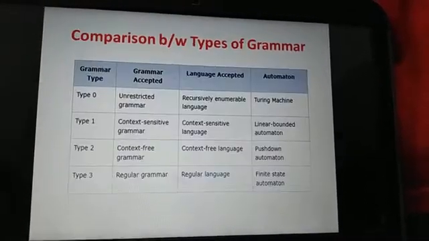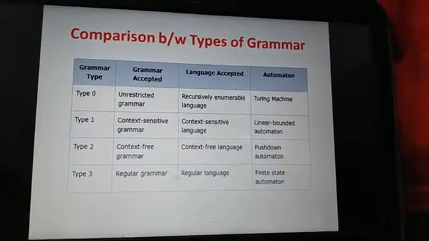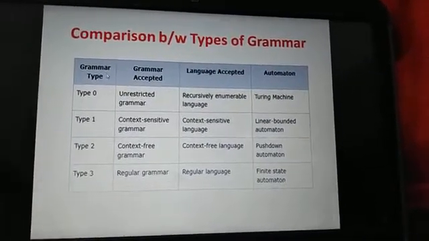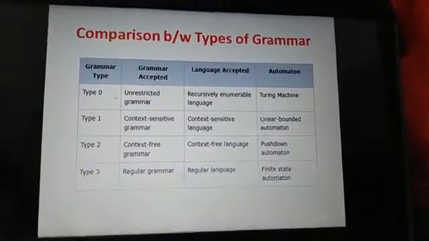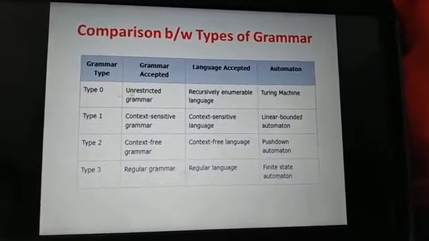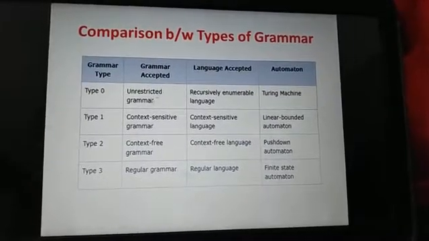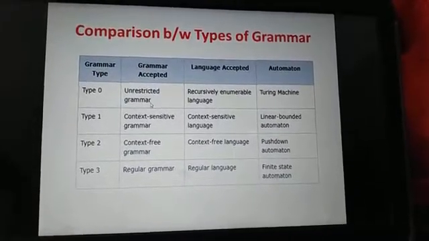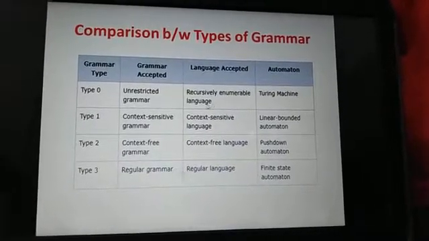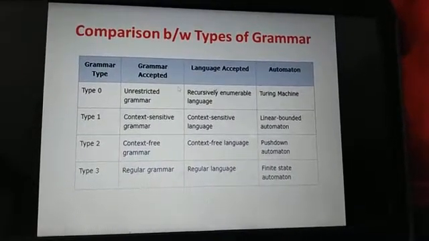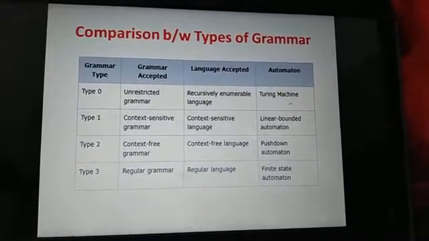Now the comparison between types of grammar. As you can see, there are 4 types of grammar: type 0, type 1, type 2 and type 3. Type 0 grammar is also called unrestricted grammar, the language accepted is recursively enumerable language, and the automaton which accepts this grammar is Turing machine.